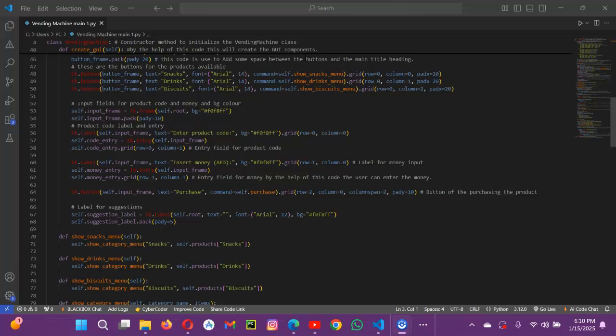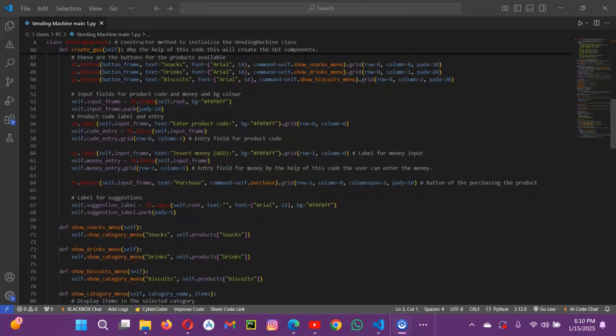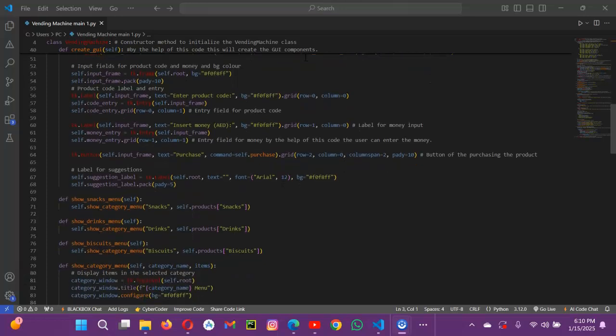Next is the title label. This is used for showing the title of the vending machine. It displays the title at the top of the main window. It adds vertical padding, pady equals 10, for spacing. Now we come to category buttons.